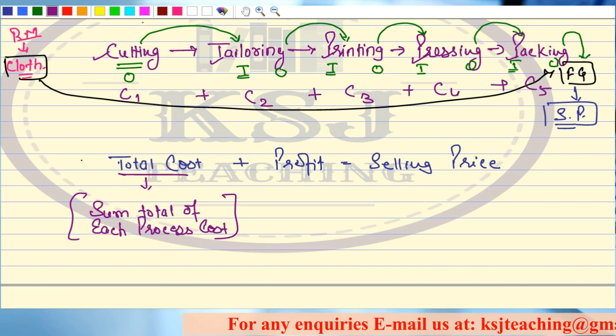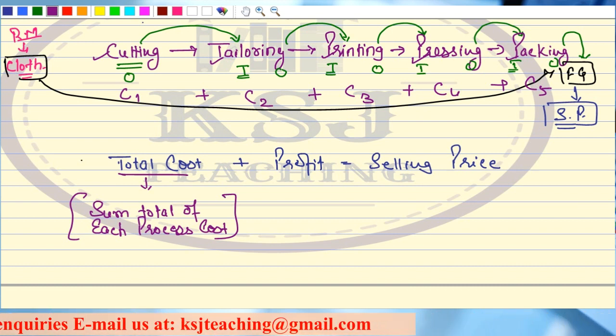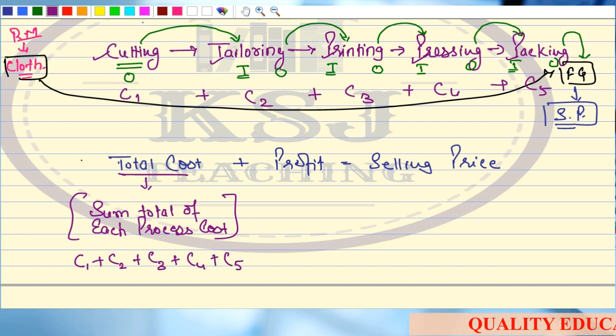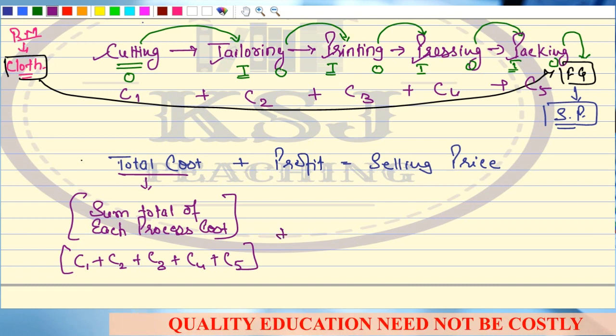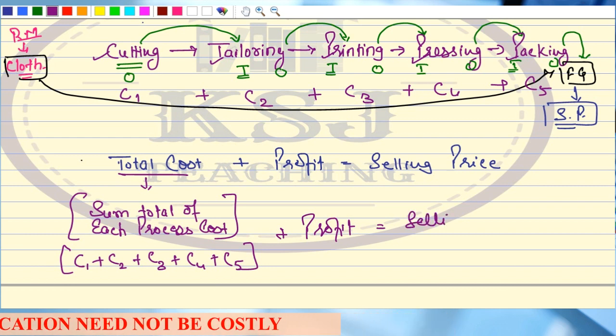Right? So I say the total cost at the cutting department is C1, the total cost at the tailoring process is C2, then C3, C4 and C5. Right? So here we can say C1 plus C2 plus C3 plus C4 plus C5. This is the total cost of each process, plus the profit will give you the selling price.